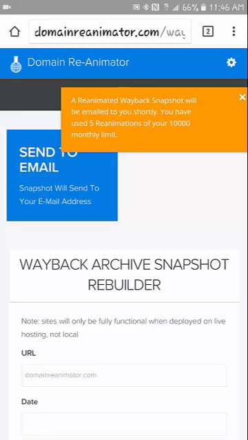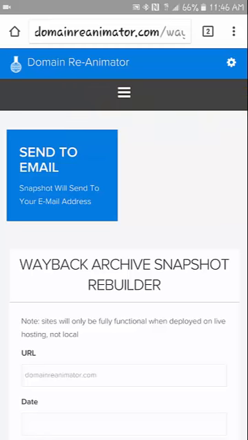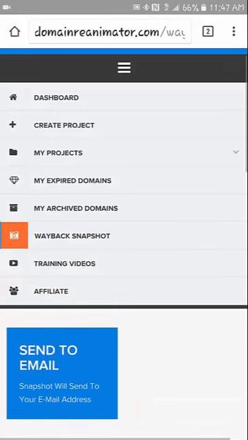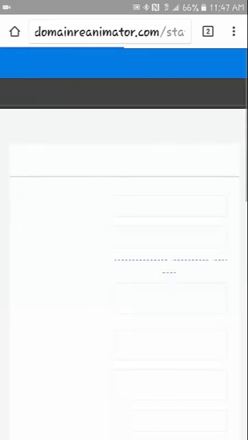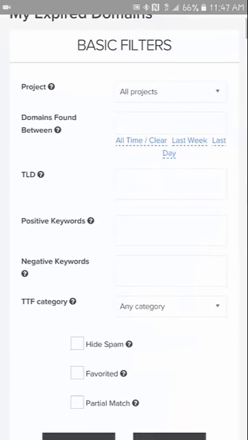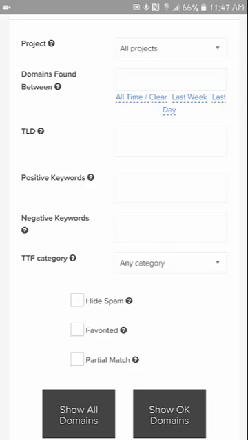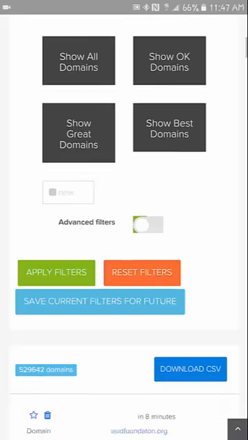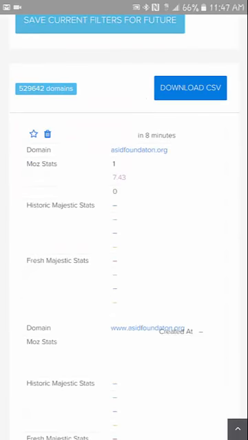And once it goes there, my VA can just log in to the Namecheap account, set up the hosting, put up the domain, let it get indexed and healthy, and we're pretty much all set to go now. So it's really that simple. I bought about 5 or 6 domains last night, just sitting there for about an hour going through. And when you really figure out the filters, I'll put together another video next for just filtering and the mindset of what you're looking for and how to use these filters to be the most effective. But with this software, it's just running nonstop, and it's really that simple.